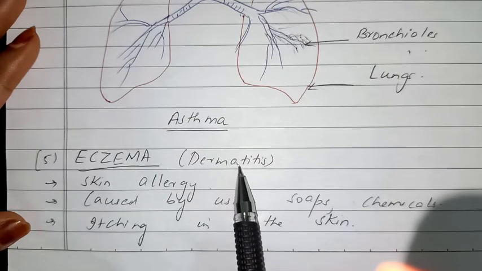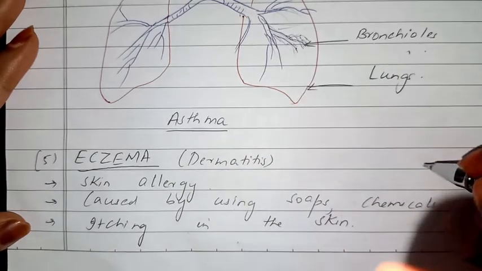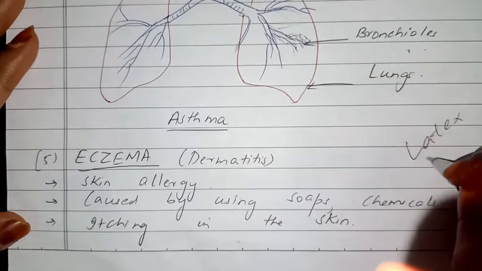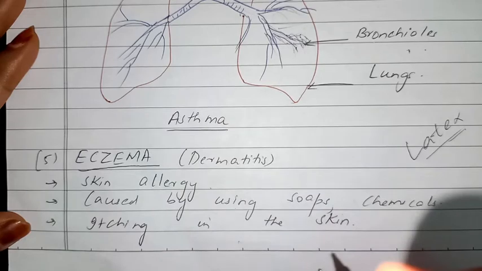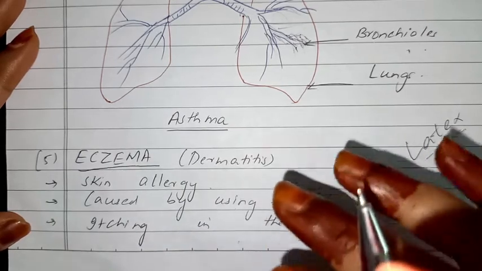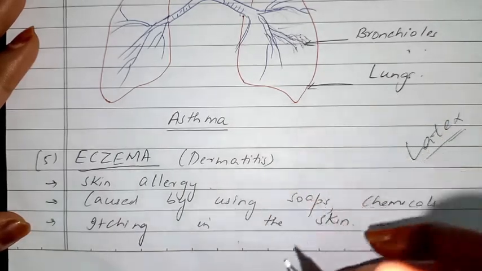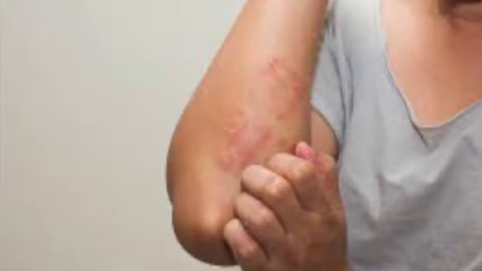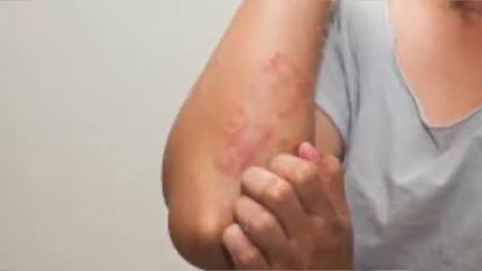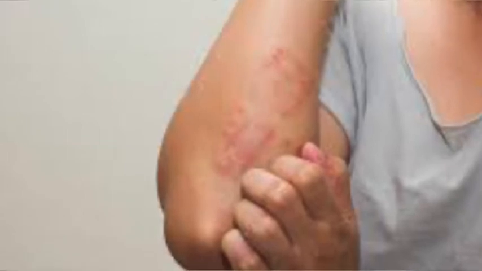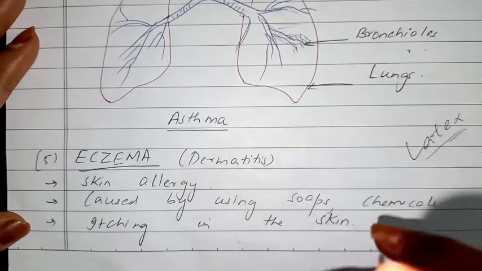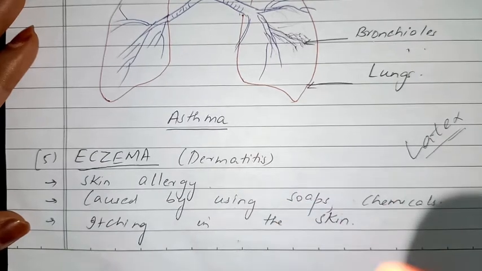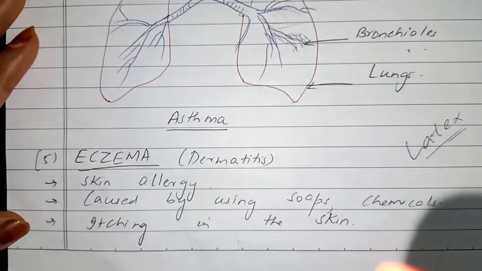And there are people who also have an allergy to latex. What is this latex? Latex is a form of rubber, like the gloves that doctors and nurses use while operating. If any person has an allergy to latex, they will not be able to tolerate the latex material. Their skin will start itching and become red. So these are all examples of skin allergies.